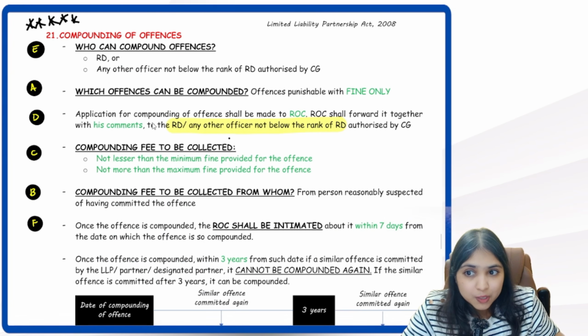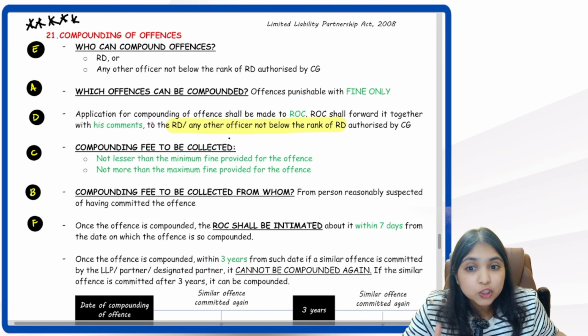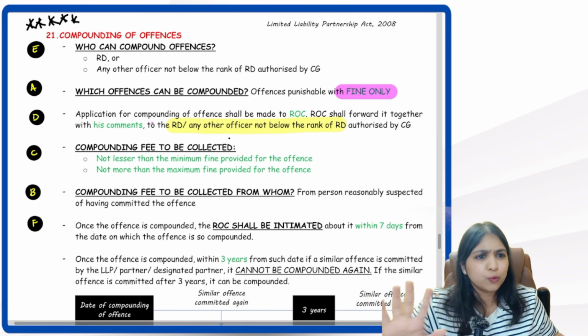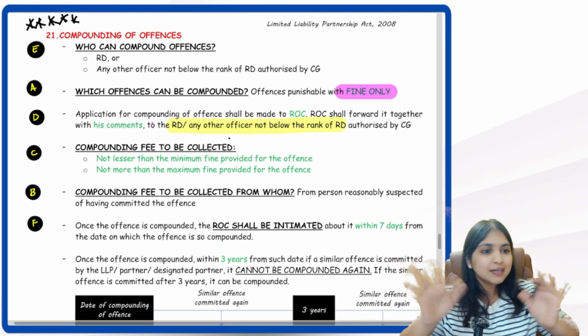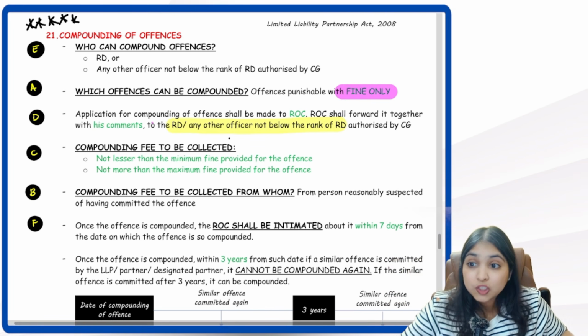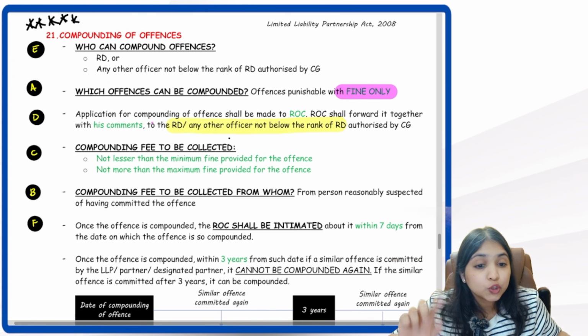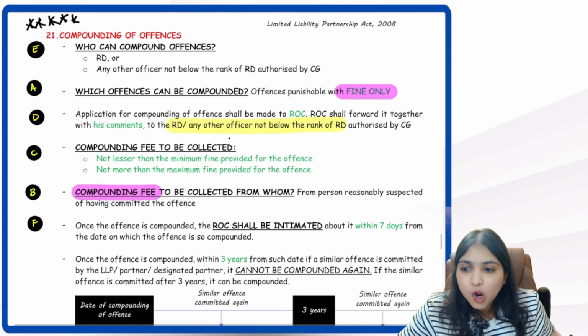So which offense can be compounded? Which offense are we talking about? Remember, I told you we're talking only about those offenses which are punished with fine only. If the offense is punished with imprisonment, then don't come to this concept. This compounding concept will apply only for those offenses which are punished with fine only. Okay. Then that person who has committed that offense, he has to pay compounding fee.